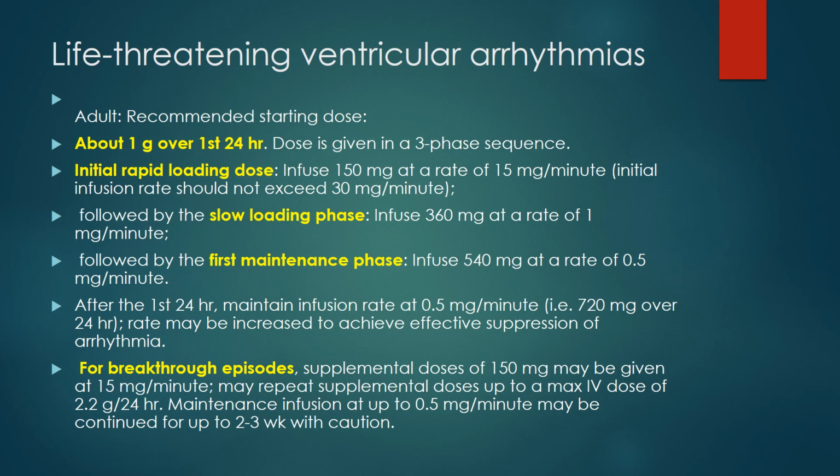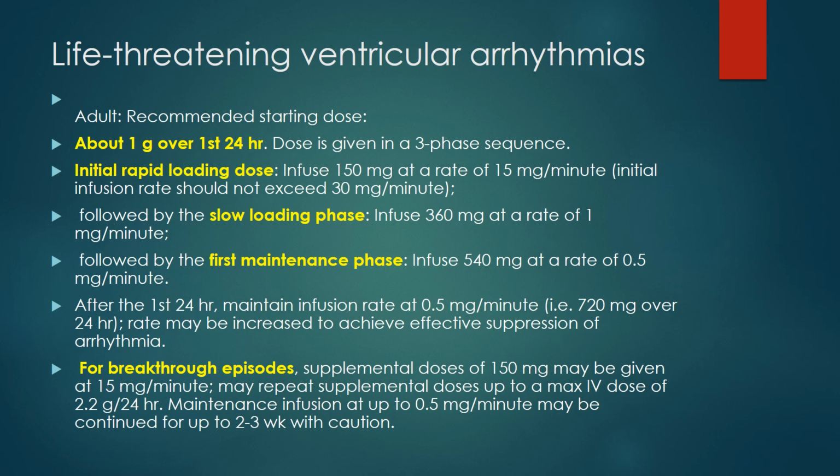After the first 24 hours, maintenance infusion rate is 0.5 milligram per minute, that is 720 milligram over 24 hours. The rate may be increased to achieve effective suppression of arrhythmia. For breakthrough episodes, supplemental doses of 150 milligram may be given at 15 milligram per minute. May repeat supplemental doses up to a maximum IV dose of 2.2 gram per 24 hours, as we have discussed in earlier slides. In that setting also, the maximum within 24 hours was 2.2 gram.